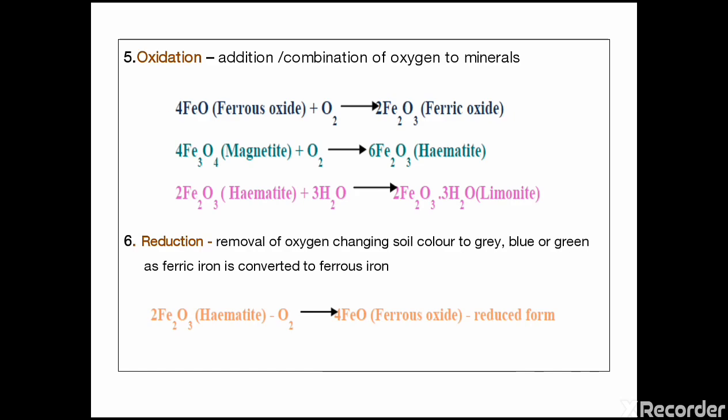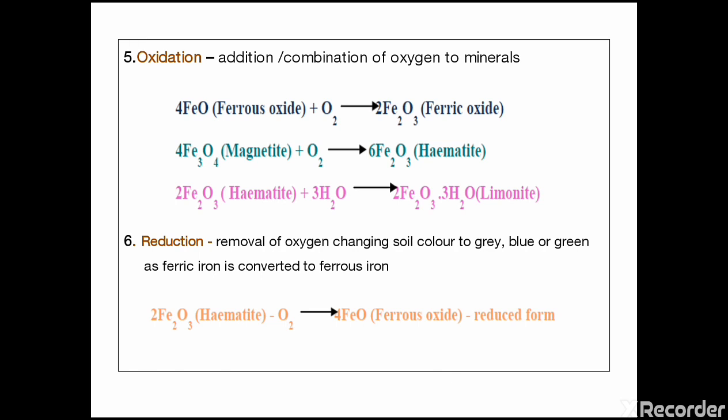And in the case of oxidation, friends, oxygen combines with a mineral and changes the mineral to another form. Here we can see magnetite combines with oxygen to form hematite. This is the most important question you can expect in any competitive exam, and they will ask: magnetite is converted to hematite through which process? It is through the oxidation process, friends. And the next: hematite is converted to limonite through which process? It is through hydration. So you can see the difference. Magnetite to hematite is through oxidation, and hematite to limonite is through hydration, friends.